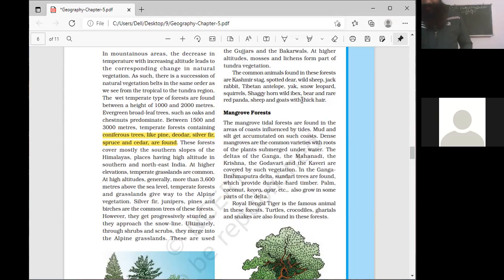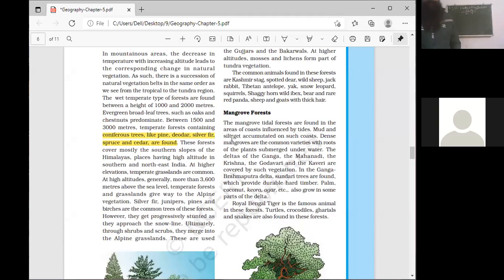Oaks. I am again repeating: pines, cedars, silver fir, deodar, spruce, oaks. Clear? These are the species of trees which lie from the height of 1,000 to 3,000 meters from mean sea level, which is known as coniferous forest. This is part of the mountainous vegetation.